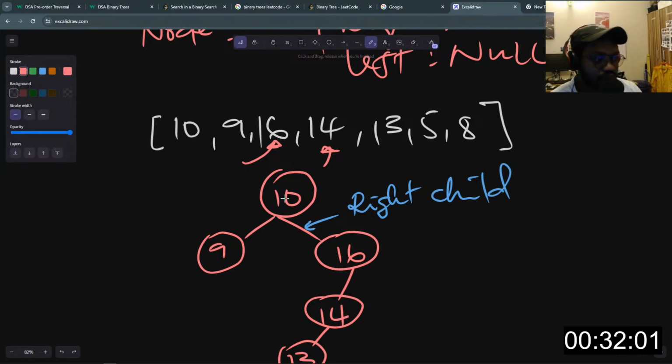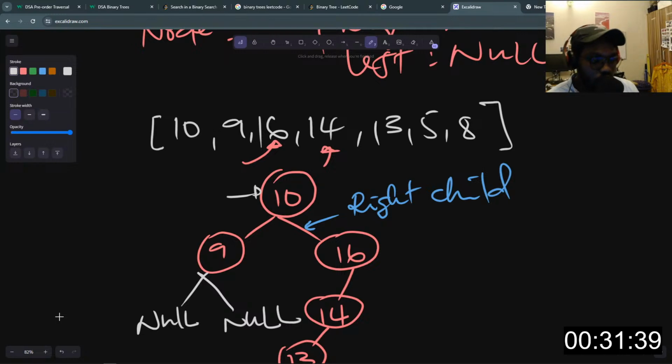5 is less than 10, right? We make the comparison from the root node towards the child nodes, until we get to a point where there are free slots. By free I mean the left or right child node of the current node that we arrived at is null. So the left and right child nodes are null. We have to make those checks at each point.